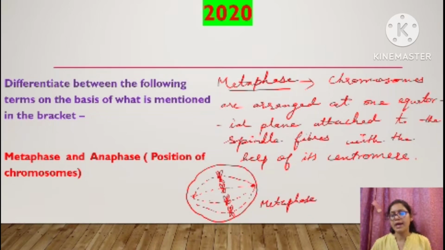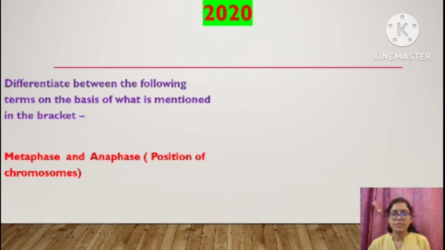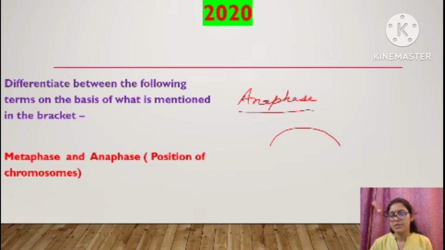And in anaphase, what will happen? In anaphase, the sister chromatids will move towards opposite poles.